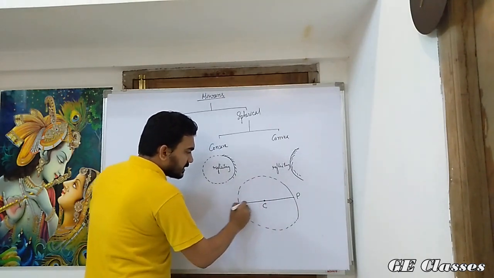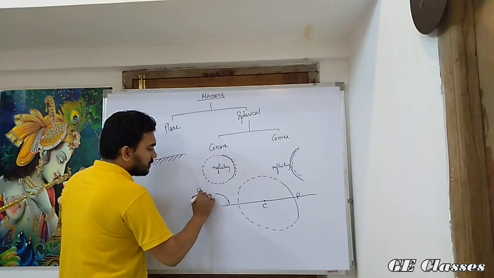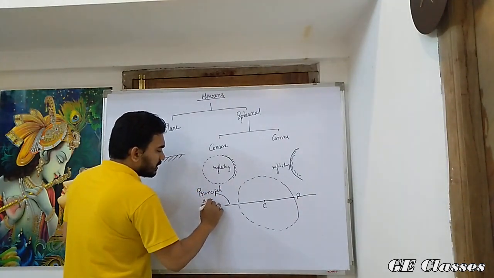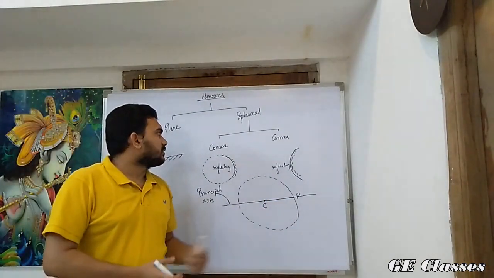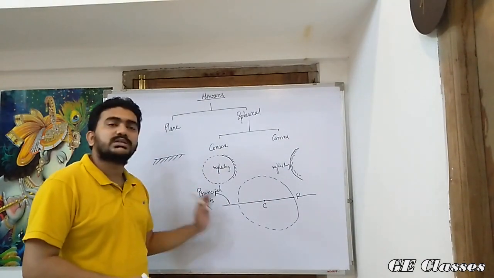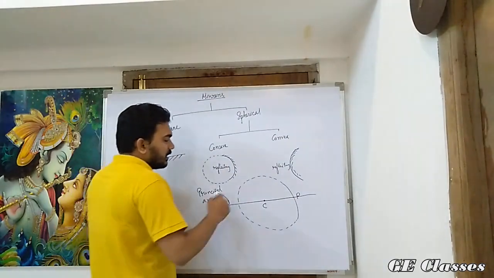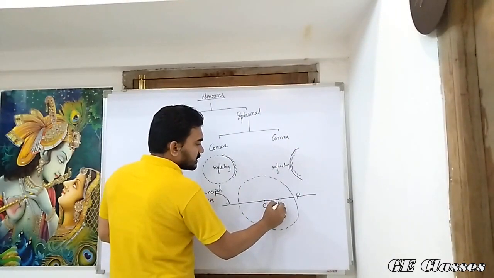If we extend the line in both ways, then this line is called principal axis. All the ray diagrams that we will be doing in this type of mirrors or lenses, we will be taking on the basis of principal axis, whatever be the drawings. Now, another important part of this principal axis is called focus.